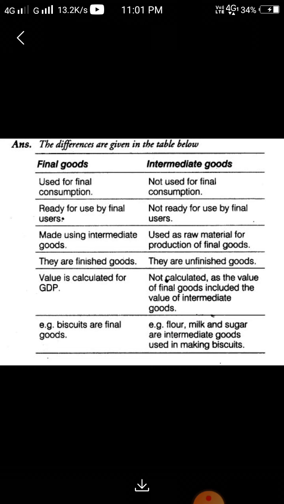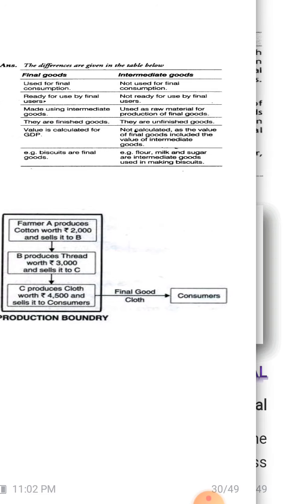From milk we can make many things, like curd and cheese, so these goods have not completed the boundary of production. These are examples of intermediate goods. Hope, students, you understand it.